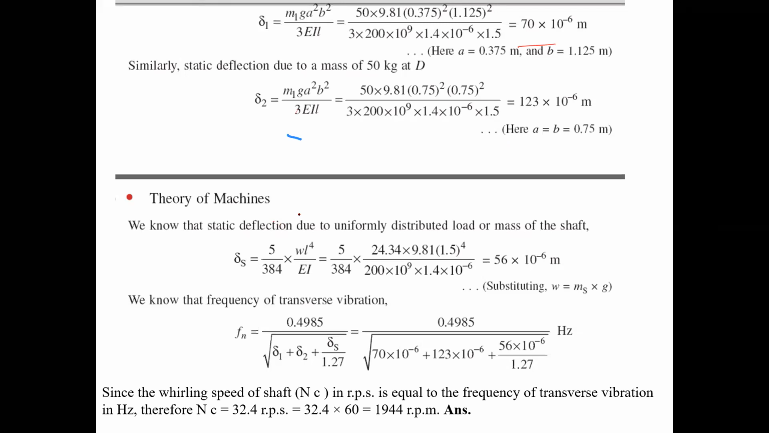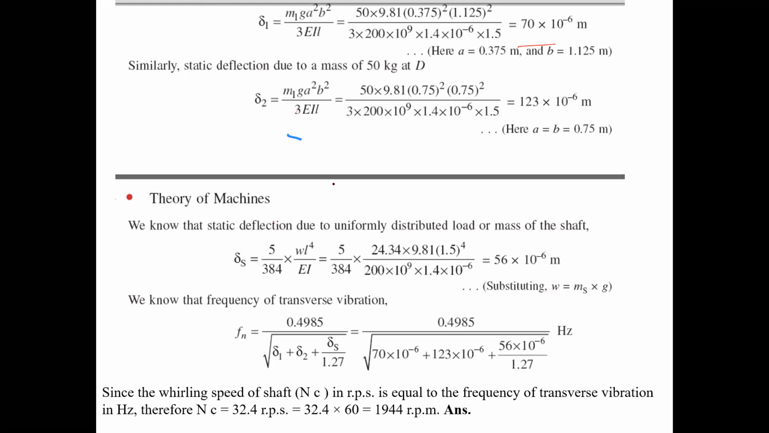So delta 2 equals m2 g a squared b squared by 3EIL. Now substitute those values. The mass of the point load is also 50 kg, so we substitute 50 kg in our equation. Here the A and B values are the same, because the load is concentrated at the mid of the shaft, so A is 0.75 and B is also 0.75. Both are the same. Now calculate the value.